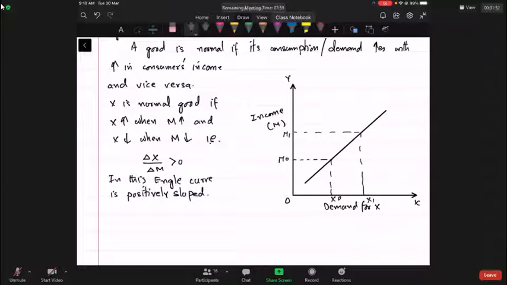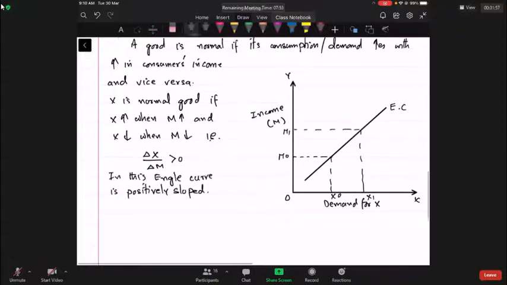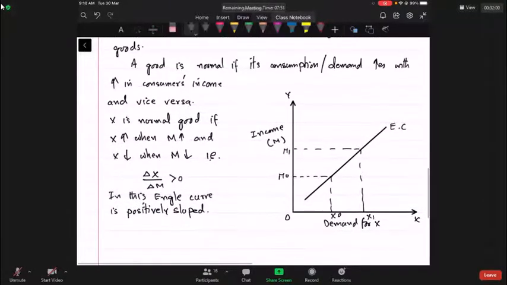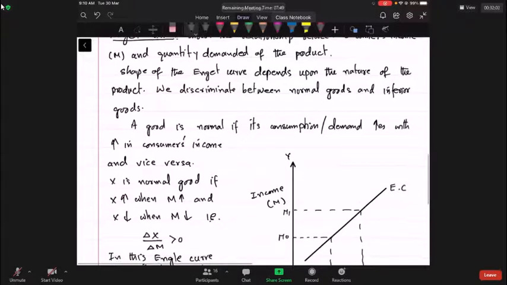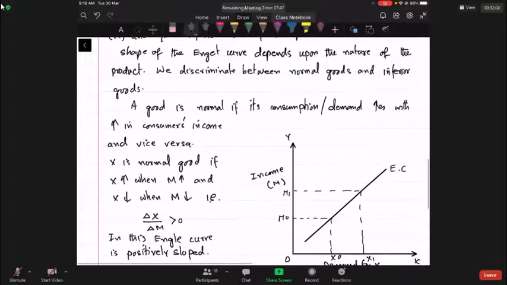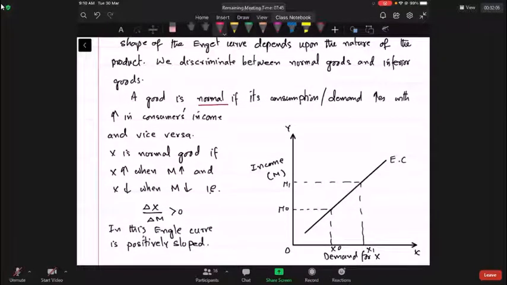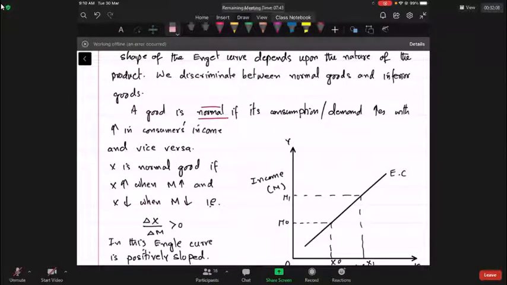So this is the Engel curve of a normal commodity. This is the definition of normal. Now we will talk about inferior.